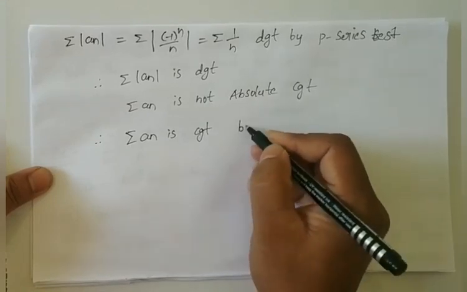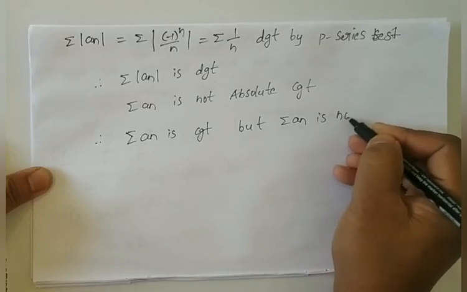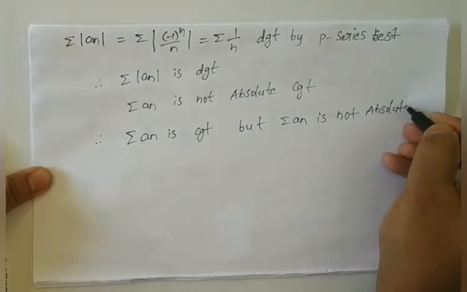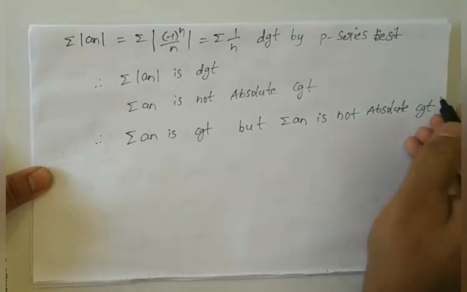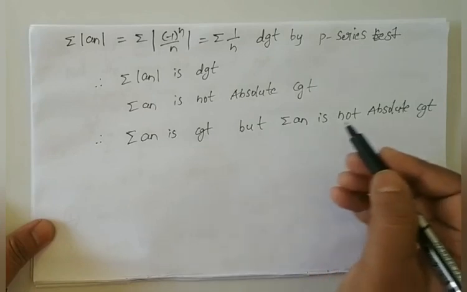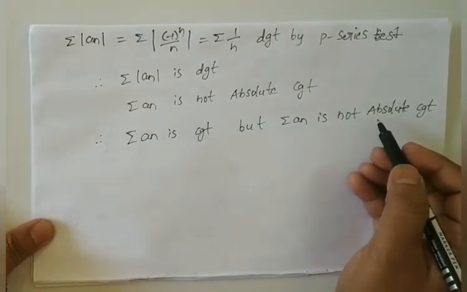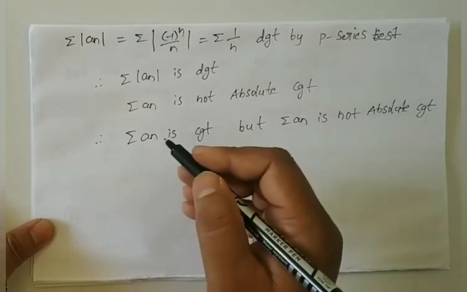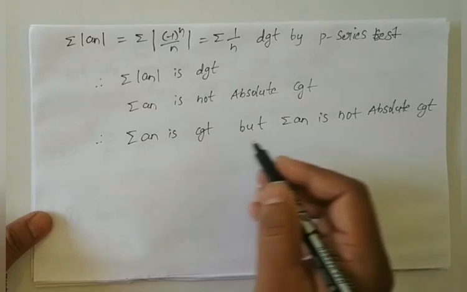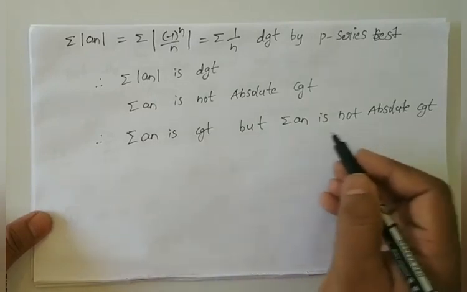But summation an is not absolutely convergent. That means every convergent series may or may not be absolutely convergent. That means the converse of this theorem is not true. That means every convergent series need not be absolutely convergent.